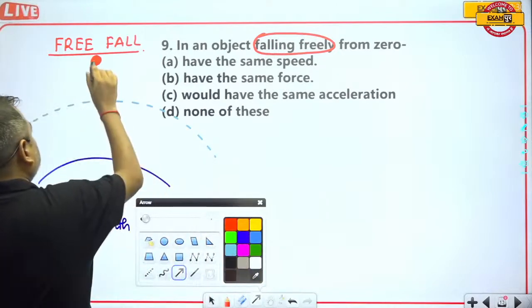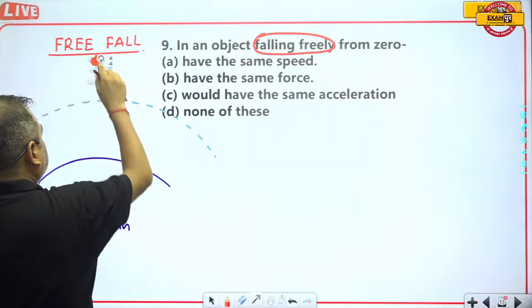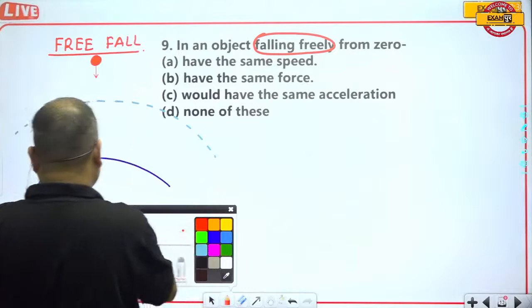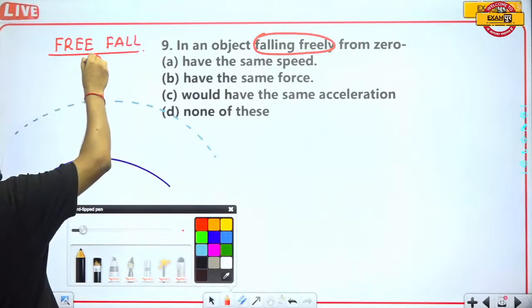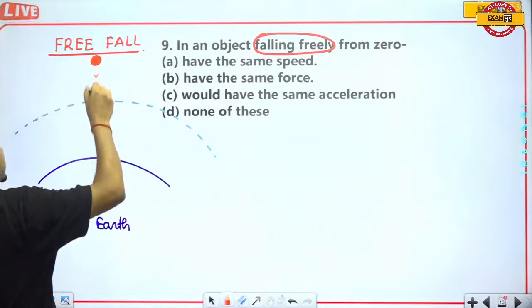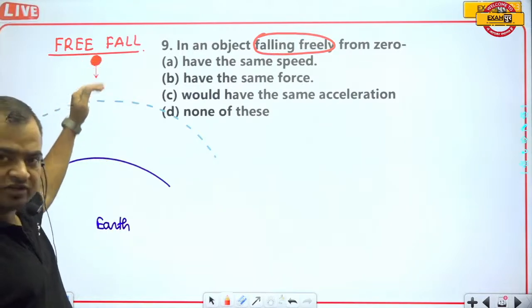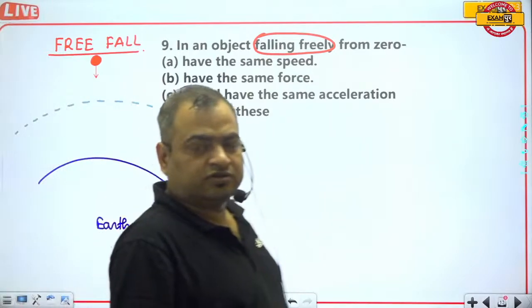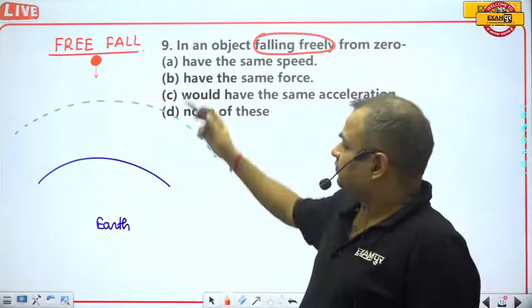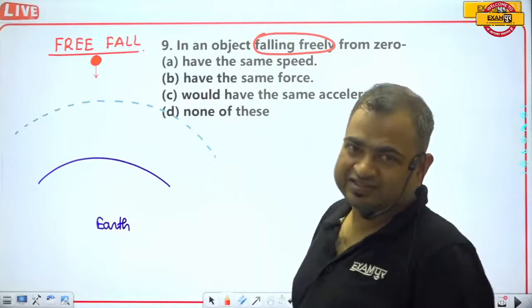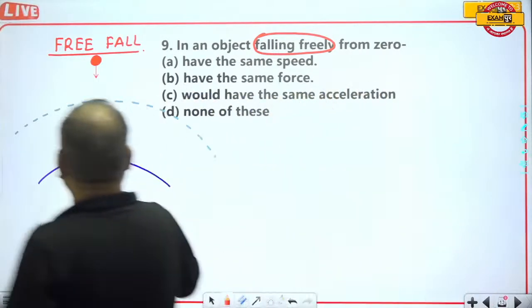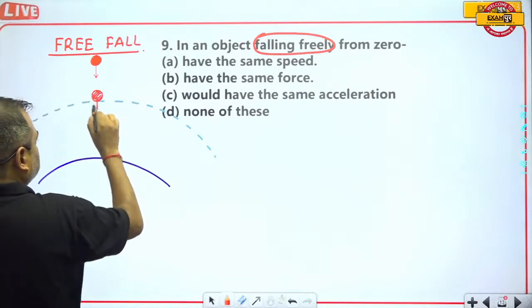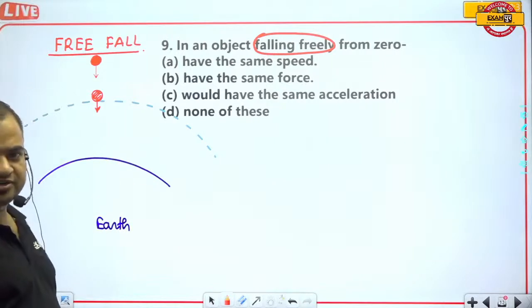The velocity of this ball increases first when the ball starts falling, but after some time the velocity of this ball becomes constant.